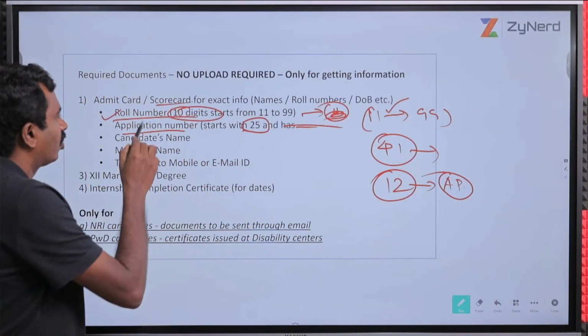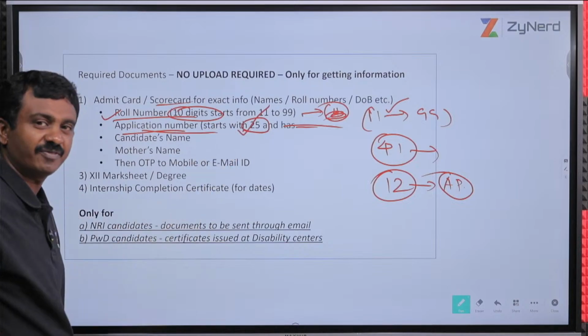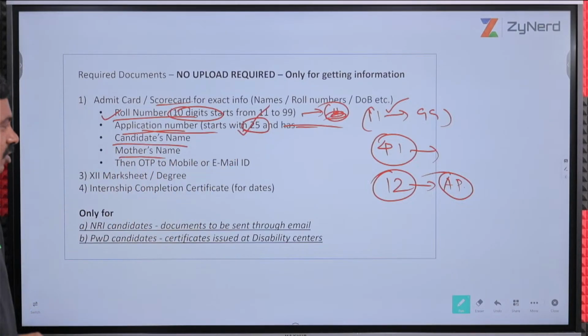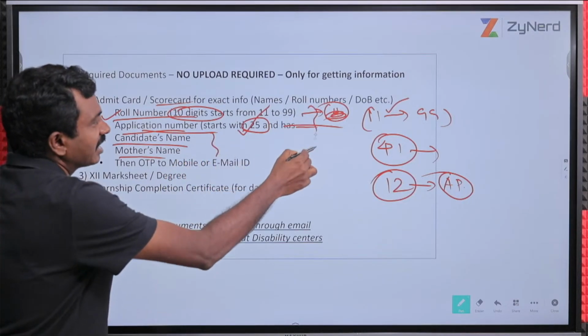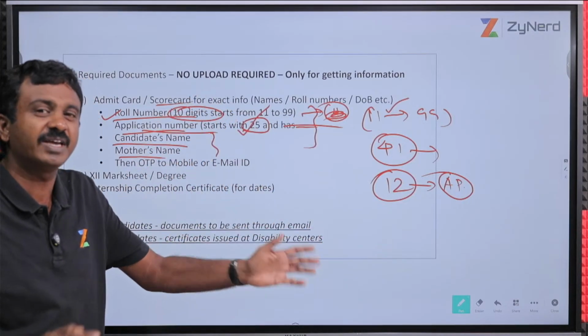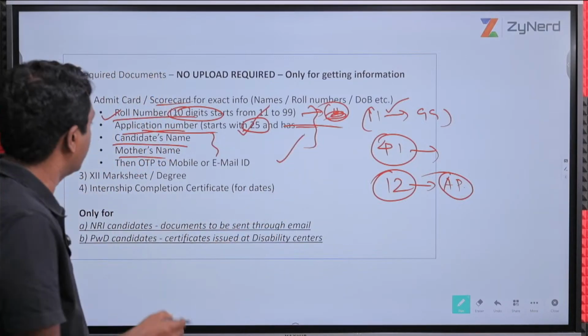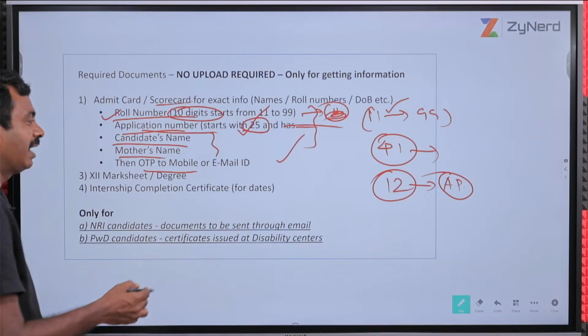Where will this be in your scorecard? Application number will start with 25 and that will also be in your scorecard. Candidate's name and mother's name will be in your scorecard. These are the inputs that you need to give on the first page of the registration to go with your basic registration. Then it will send an OTP to your mobile number and email ID.